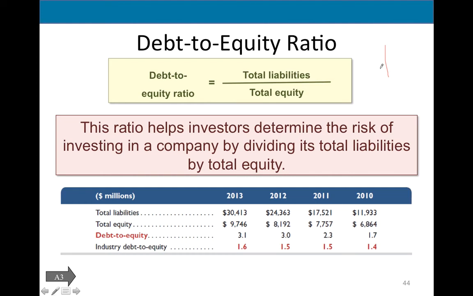The lower, the better. If this ratio is lower here, it means that back in 2010, for every dollar of equity, we had $1.70 of liabilities. Now it's almost doubled. For every dollar of equity, we have over $3 of liabilities, which means we've been borrowing more and not paying off.